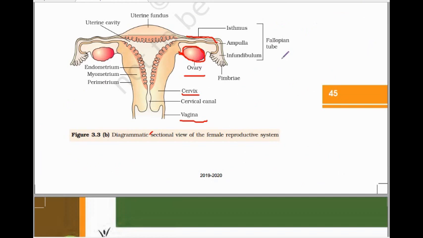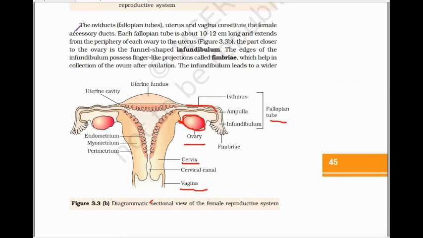Next, about the fallopian tube, also known as oviduct. So this one here is oviduct, fallopian tube. This fallopian tube, next uterus, next vagina. Okay, it forms the female accessory duct, because here after the formation of this egg, तो तुम्हारा ओवरी में egg formation होगा, और उसके बाद here all these accessory duct like fallopian tube, uterus and vagina. Okay, it helps for the formation of this zygote, next embryo, next blastocyst. Okay, and up to the formation of the fetus or child. That's why it is known as female accessory ducts.